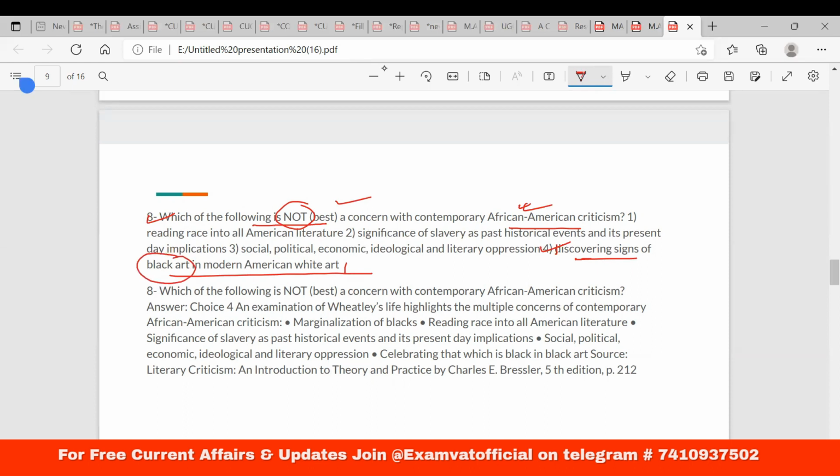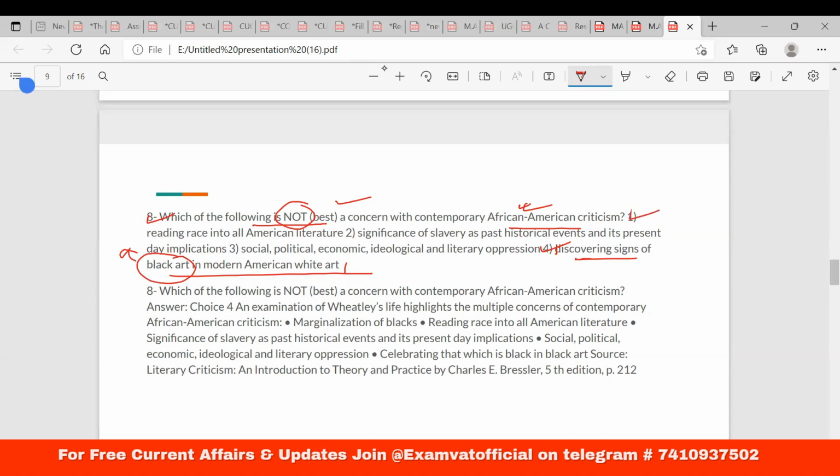It may be Afro-American art, because black is the racial terminology given by the whites. If someone tells you that you are a dog, obviously you won't start treating yourself as a dog. Historically, the white people have tagged Africans, obviously Afro-Americans, as black, so you cannot tag your art, your aesthetics, your cultural resistance as black art. So this cannot be the answer.